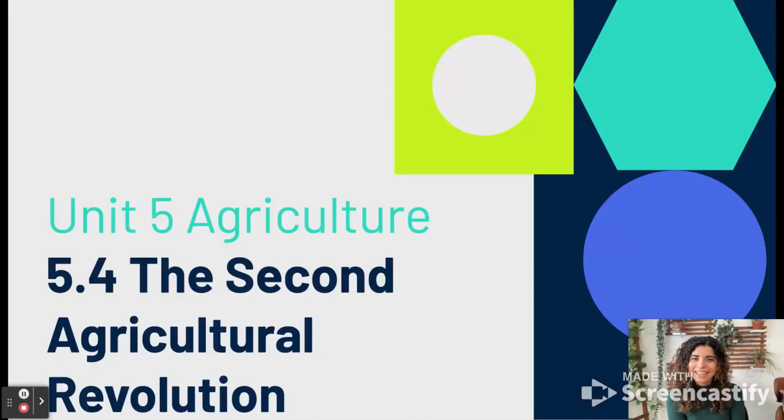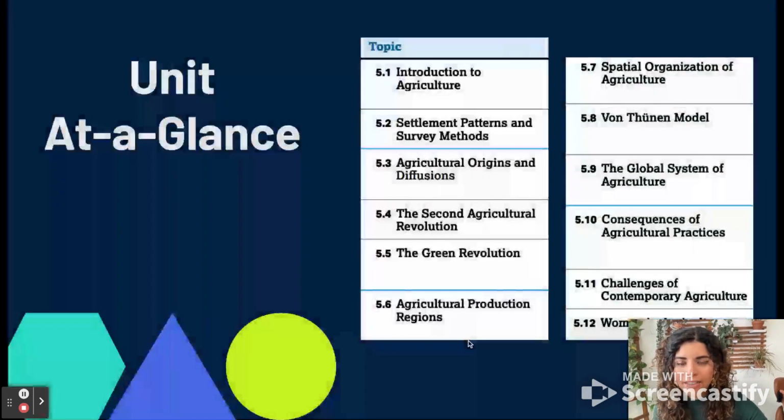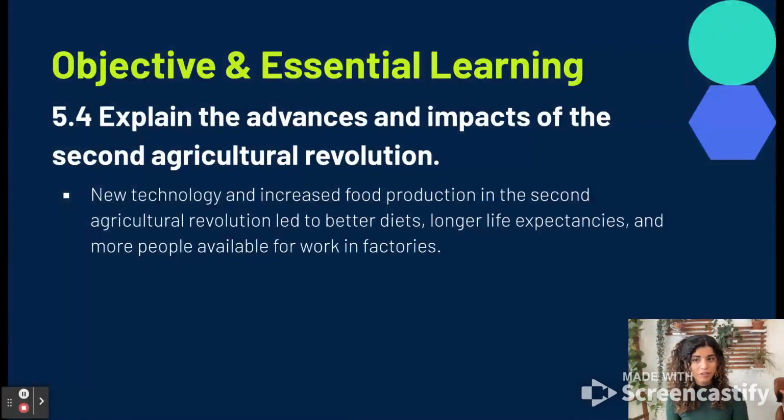Hey guys, today we are talking about the second agricultural revolution. Don't worry, we will briefly touch on the first agricultural revolution. And if we take a look here first at the objective from College Board, you need to be able to explain the advances and impacts of the second agricultural revolution.